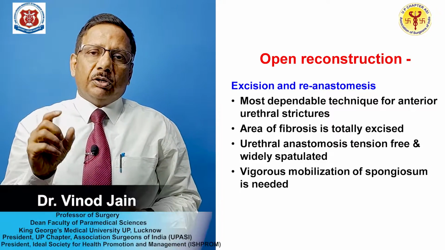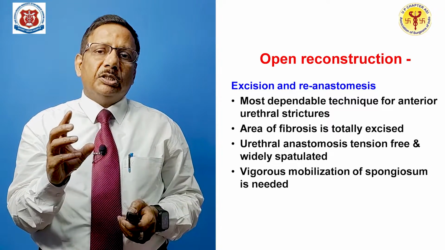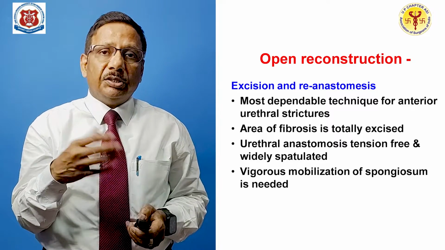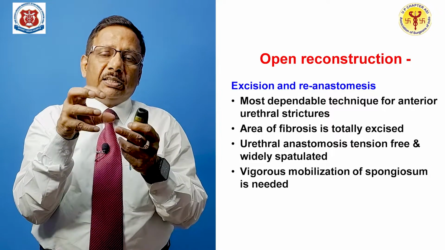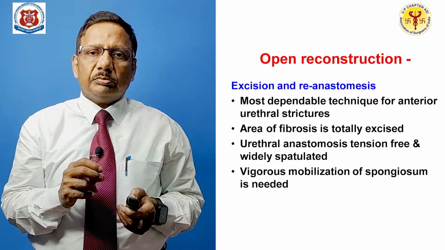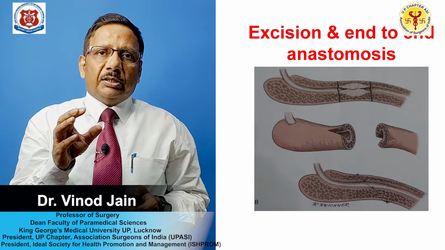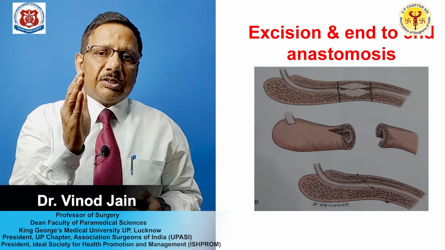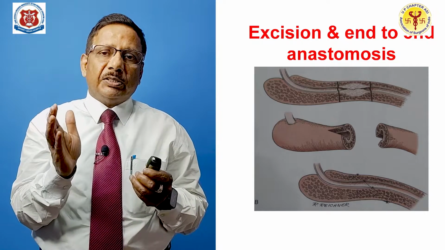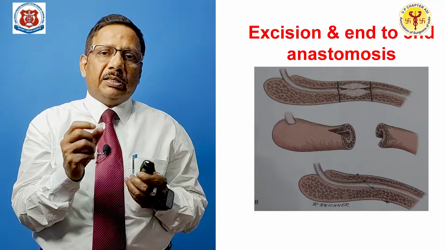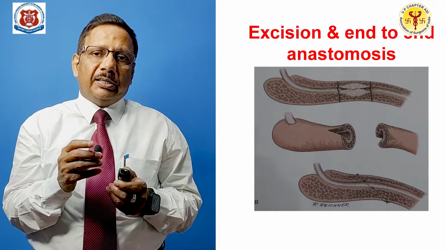It is suitable for type D stricture, where the whole of the corpus spongiosum is involved, because there you cannot rely upon DVIU, and again the stricture has to be short, otherwise in a long stricture if you make this anastomosis, there will be buckling of the urethra. You can see in this picture, again taken from Campbell Walsh, that in the upper diagram there is a stricture, the stricture is being cut, the urethra is spatulated, both the two ends they have cut and spatulated as I have shown you, and they are being anastomosed. So, that is how this excision and end-to-end anastomosis is done.